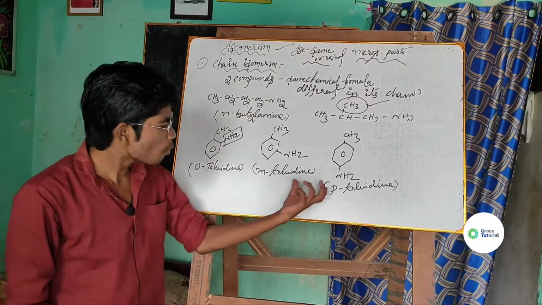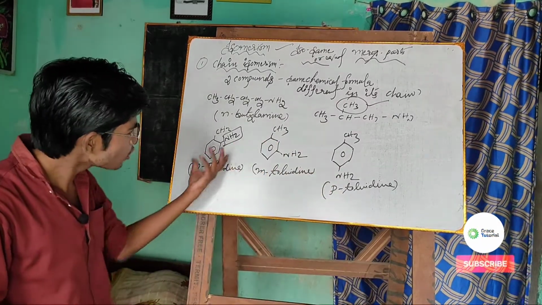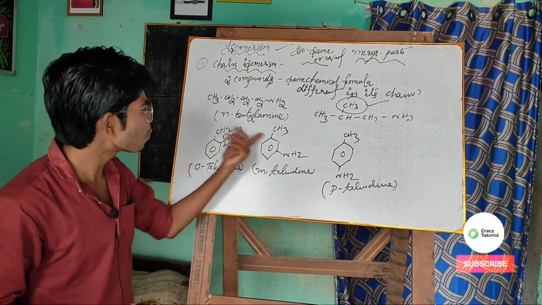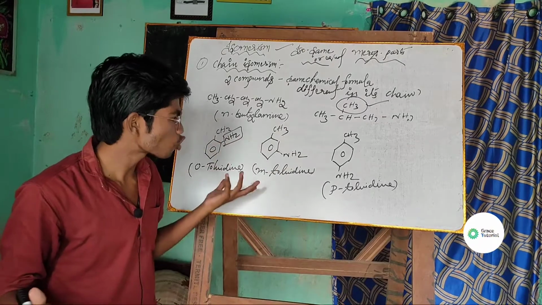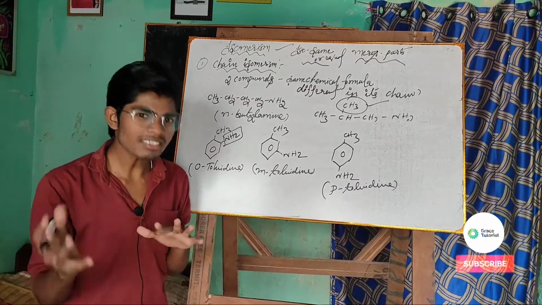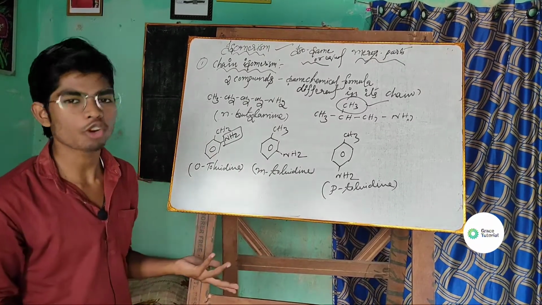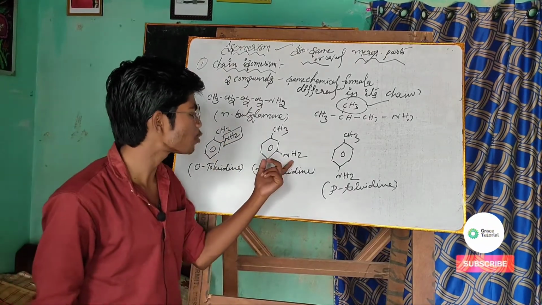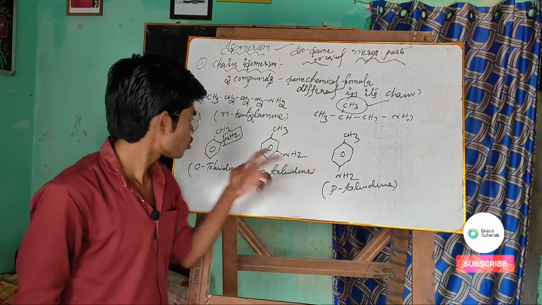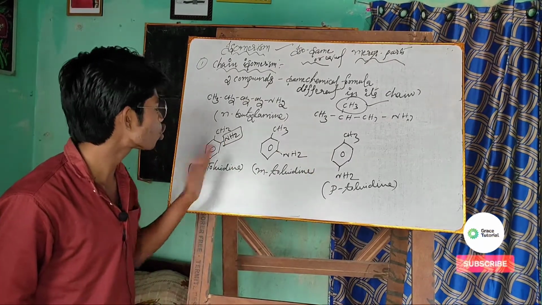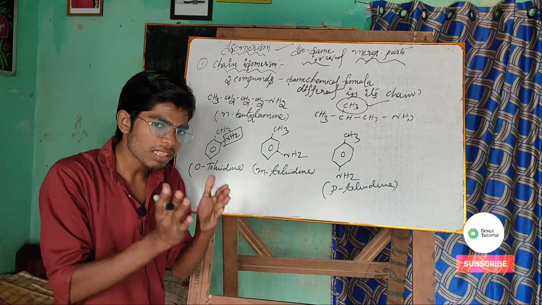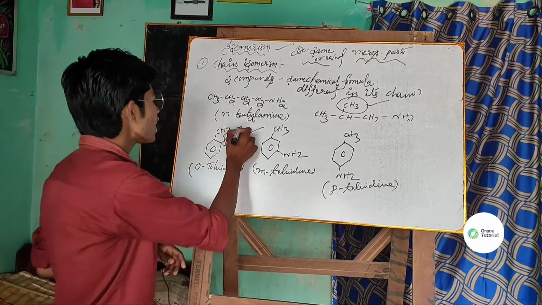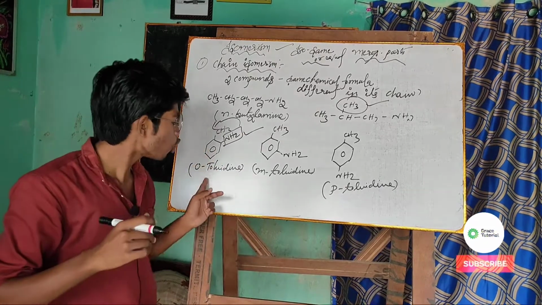So if you observe it, the chemical formula of all the three compounds is the same. The benzene ring is there, the methyl group is also attached there, and the functional group amine is also there. But what is different here? The position of the functional group is different. Here the position is at the second position, here it is at the third position, and here it is at the fourth position. So since here it is at the second position, this is orthotoluidine, because when this amine group is attached to a toluidine,